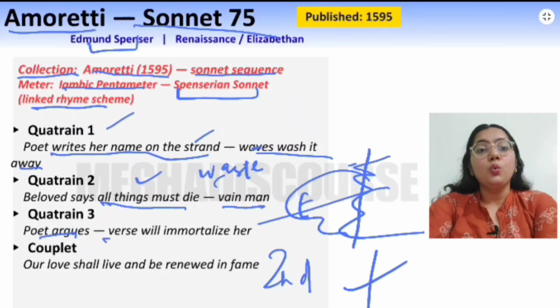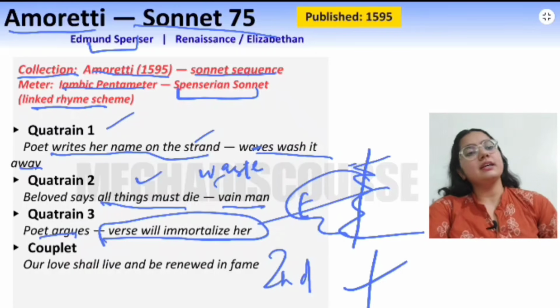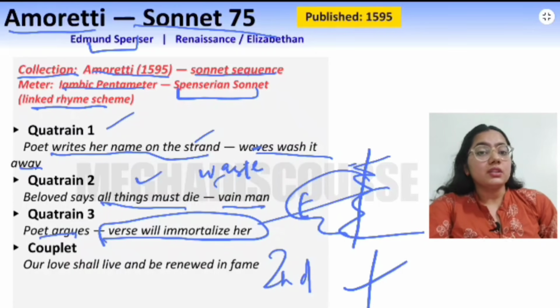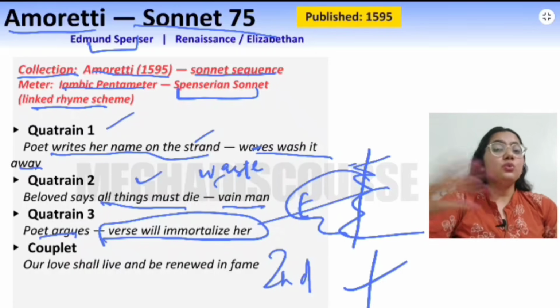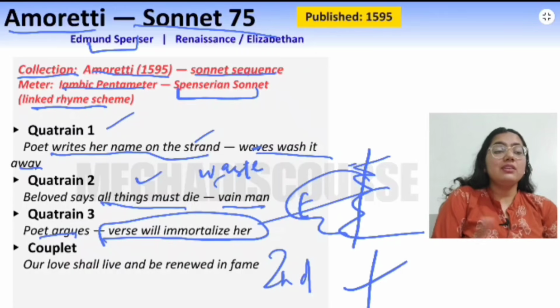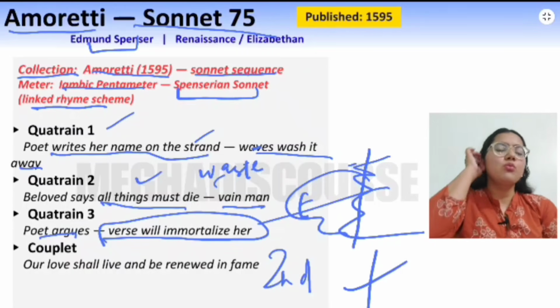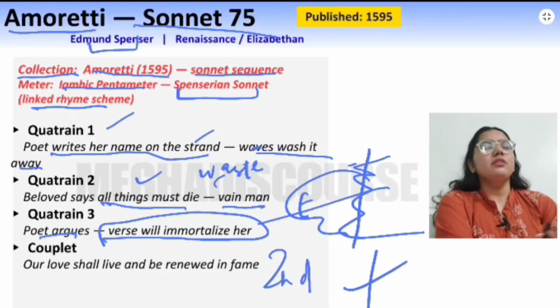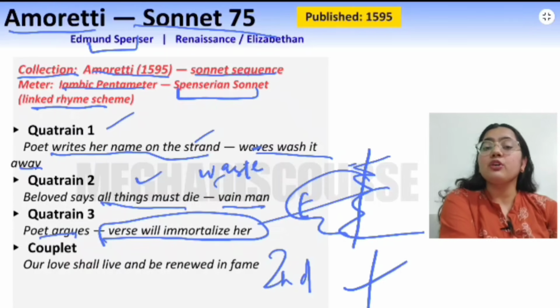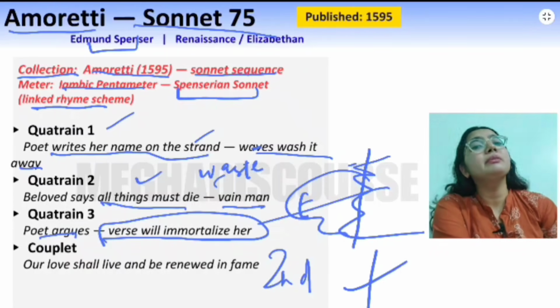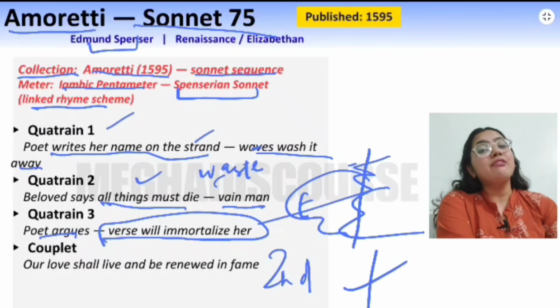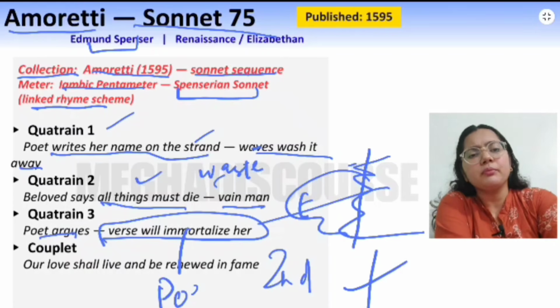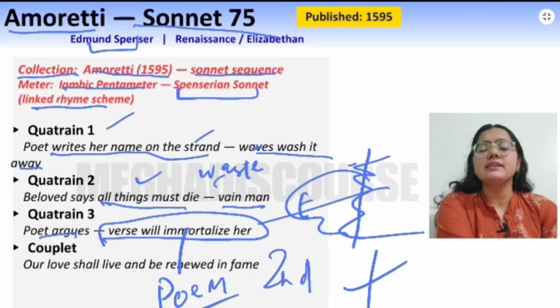He says that words will immortalize her. He says that I know that nothing survives, but still I will write your name and I will immortalize you. It means that you will forever live in the memory of the people. I will immortalize you. How? By writing this poem, I am immortalizing you.